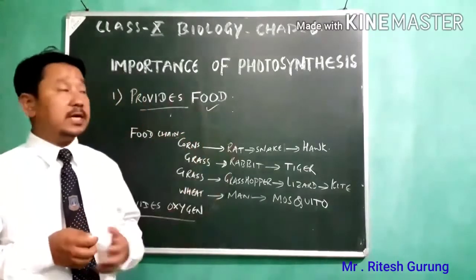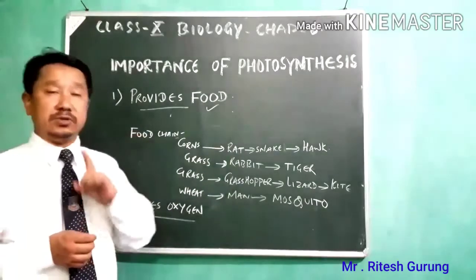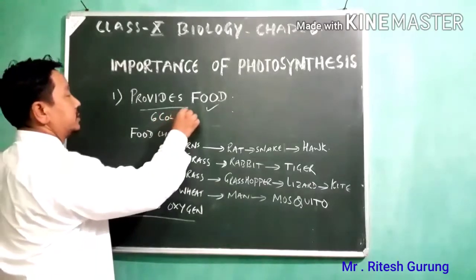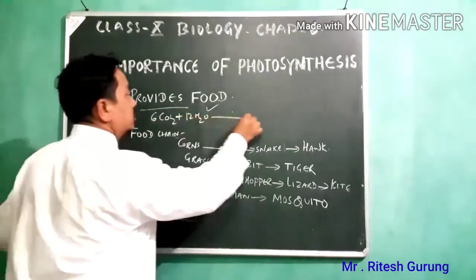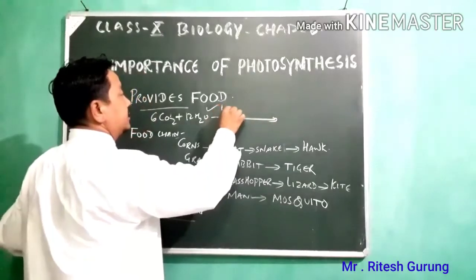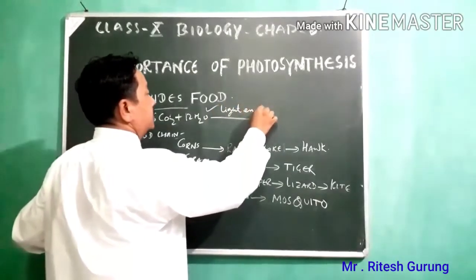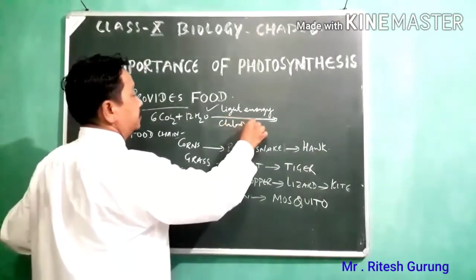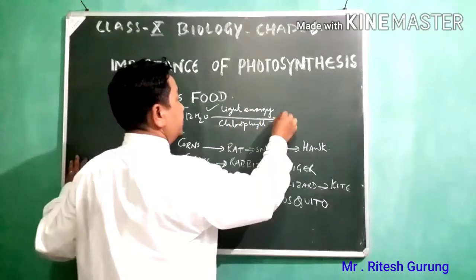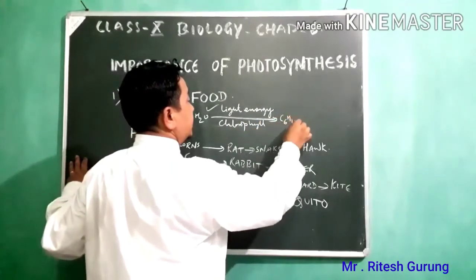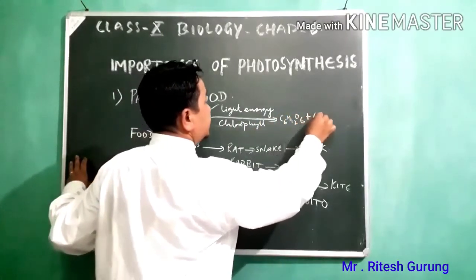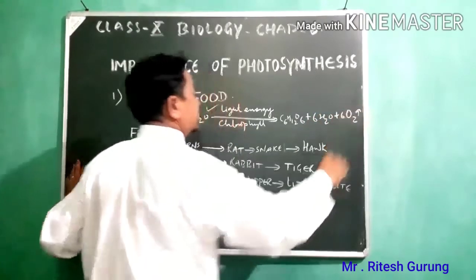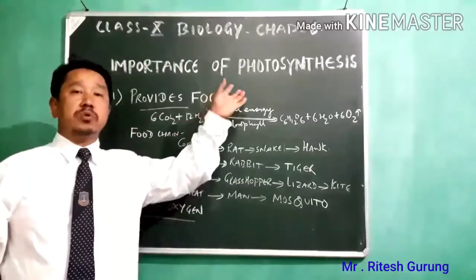So before going into it, let me write its equation once. 6CO2 plus 12H2O, in the presence of light energy with the help of chlorophyll, to produce C6H12O6 plus 6 molecules of water and 6 molecules of oxygen. So this is the chemical equation of photosynthesis.